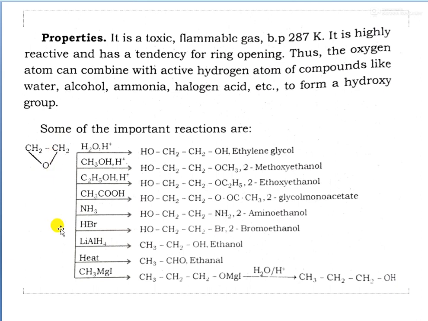And on heating epoxides, we get an aldehyde, CH3CHO. Ethanaldehyde will be formed. And again with the Grignard reagent, CH3MgI, we get an addition product, CH3CH2CH2OMgI, which on hydrolysis in presence of an acid gives an alcohol, that is CH3CH2CH2OH. So these are the few important reactions given in your textbook.